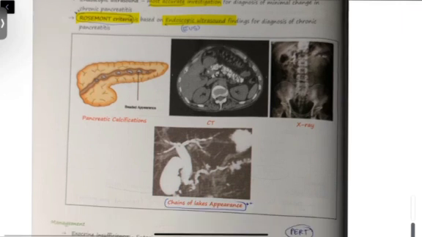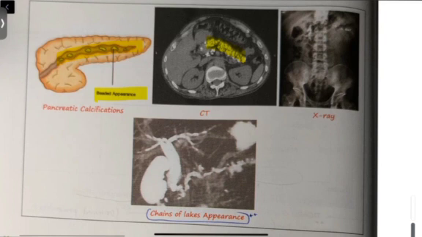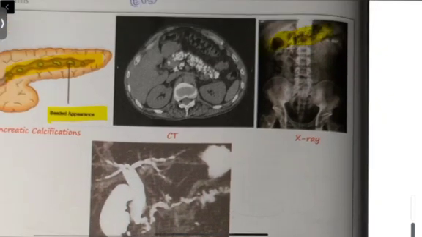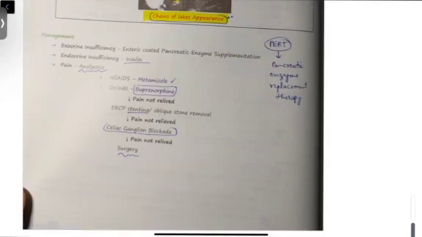Okay, so this was what I was saying. So if there are multiple deposits or calcifications, that will be appearing as beaded appearance in case of ERCP, and on CT scan you can see numerous calcifications in the pancreas, chalky white deposits ide. Okay, after this X-ray ಅಲ್ಲಿ ಏನೋ ಕಾಣ್ತಾ ಇದೆಯಾ, there is blackening shadows. Okay, then chains of flake appearance, basically this. Okay, so this is how we diagnose chronic pancreatitis.